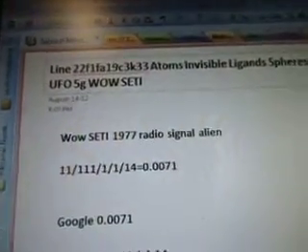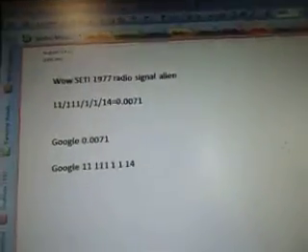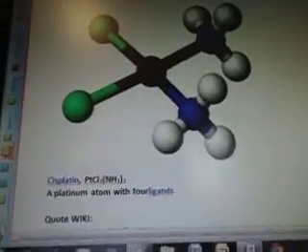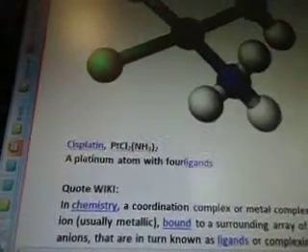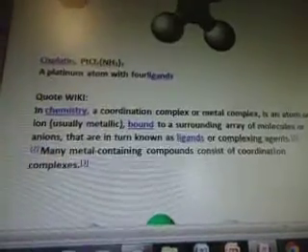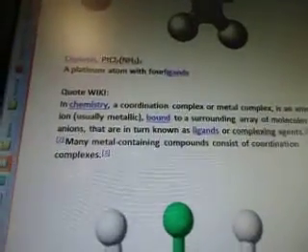There's a couple videos before this one that are all talking about ligands, okay? So there's the alien radio signal, and here's a cisplatin, PtCl2(NH3)2, a platinum atom with 4 ligands. So we're talking about ligands still. This is a quote from Wiki.